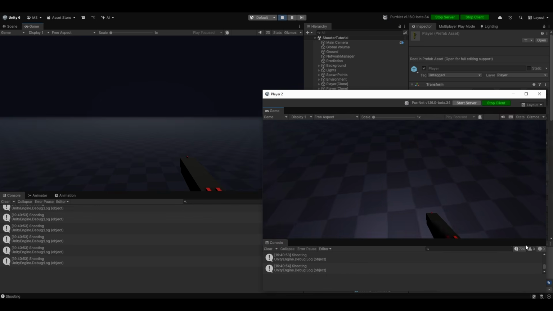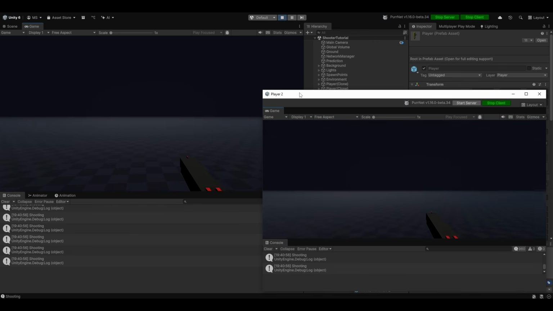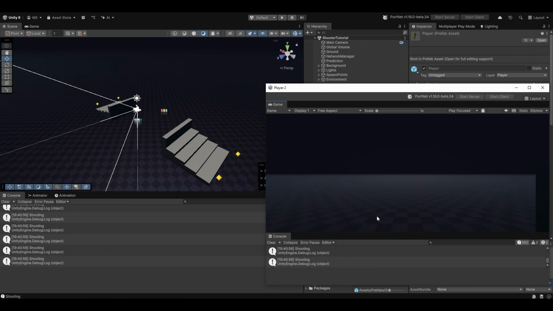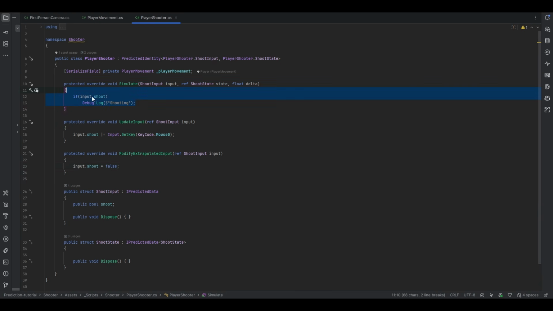And you should also notice that this number should likely be less. It'll still be very high, but it'll likely be quite a lot less because now it's not assuming that you're shooting when it is missing information, which it will. It'll typically be 1 or 2 ticks behind even on a local setup. Okay, cool. So now that we know that the shooting works, let's go ahead and say if it doesn't want to shoot, let's just return because we don't want to do anything for now.